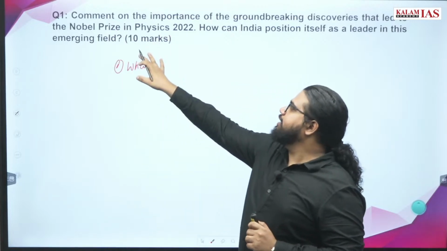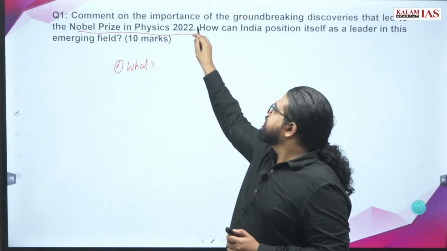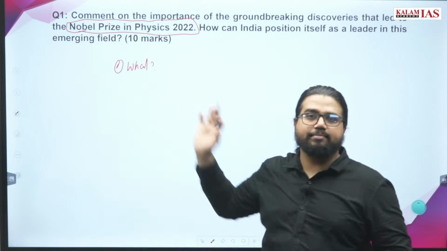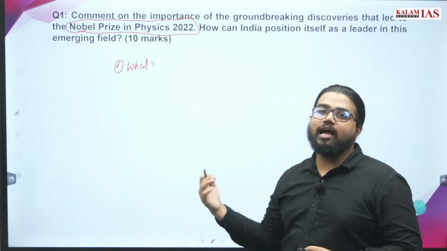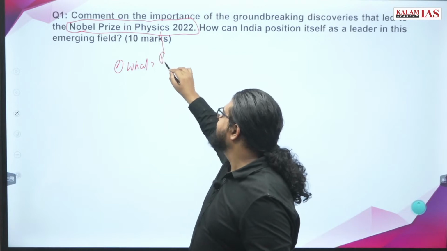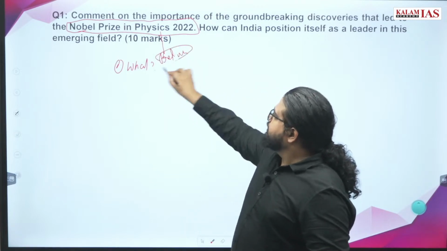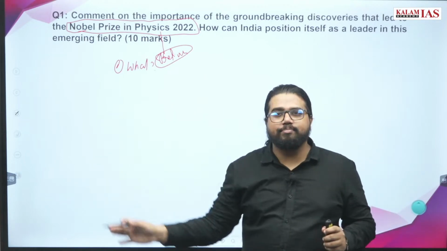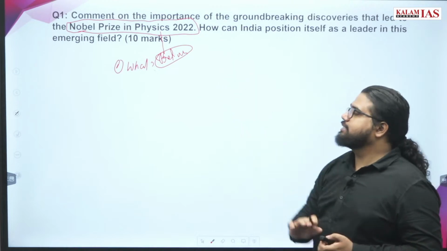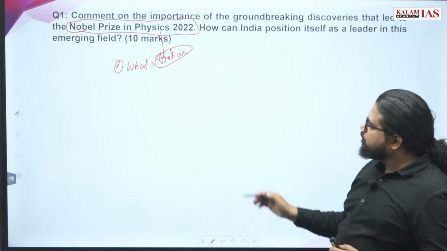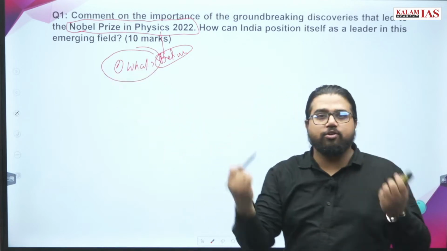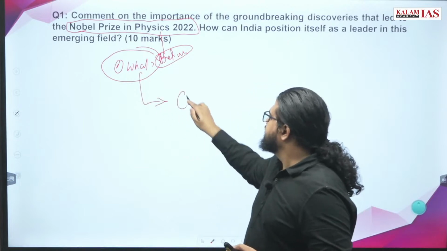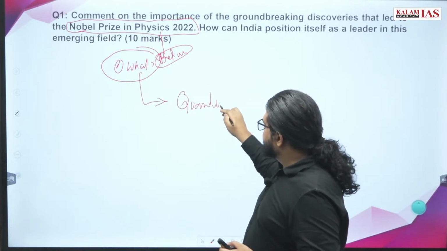If you have a fair idea on what subject the Nobel Prize 2022 was given, you could have fairly attempted this question. But if you cannot recollect the prelims knowledge which you read 2-3 months before, then this question becomes very challenging, and there is a high chance that you get totally misdirected if you think of something else regarding this emerging technology. Some of you might have already got what emerging technology this question is talking about. It is quantum mechanics, or quantum science.